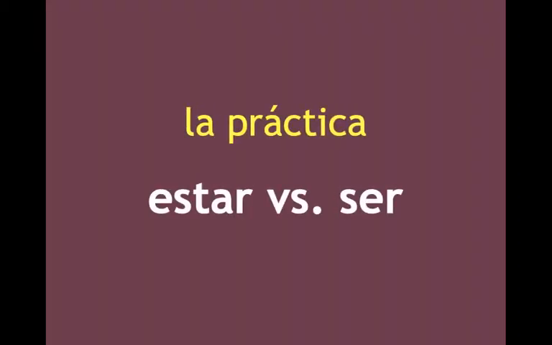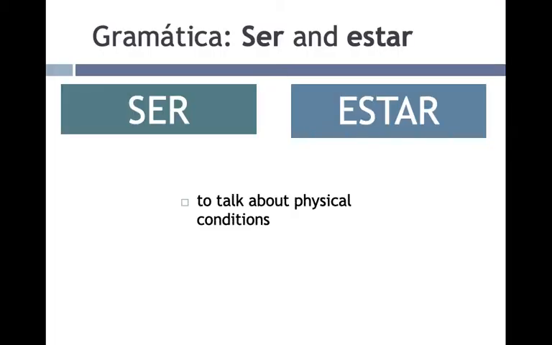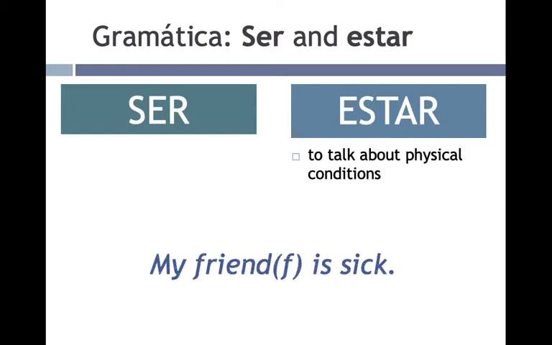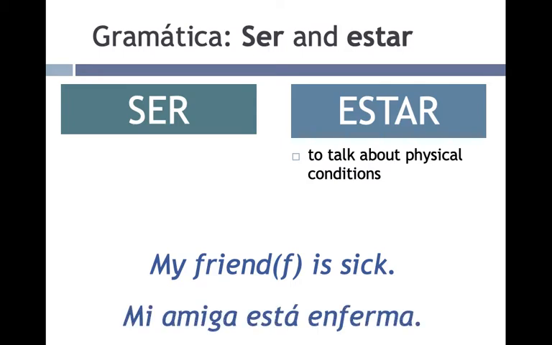Best way to learn this and to better understand is with la práctica. To talk about physical condition, is that ser o estar? Estar. ¿Cómo se dice en español, my friend is sick? Mi amiga está enferma. We're using estar for physical condition, a changing state.